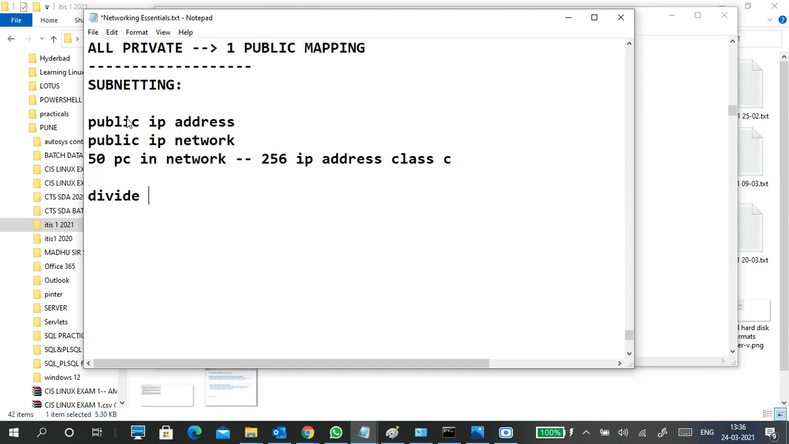We have to divide the network into subnets. What is subnetting? Divide a network into subnets. So a single network is divided into multiple subnets. We have to divide based on the number of networks, the number of devices you are using, or the number of networks you want.